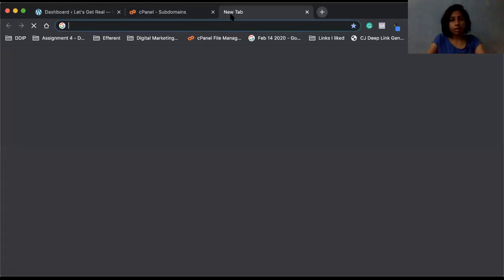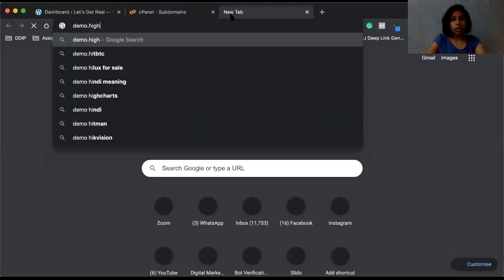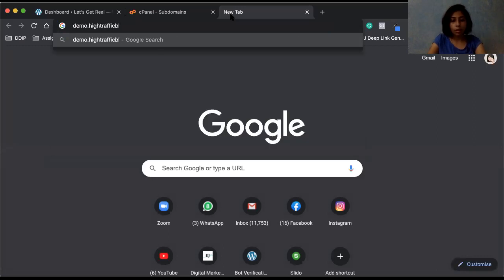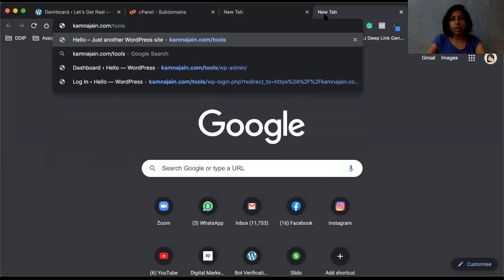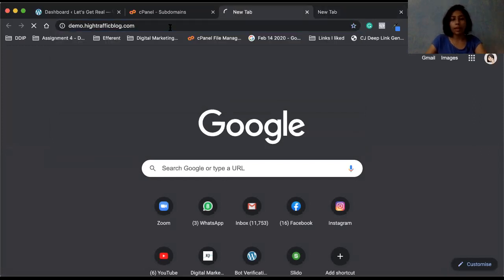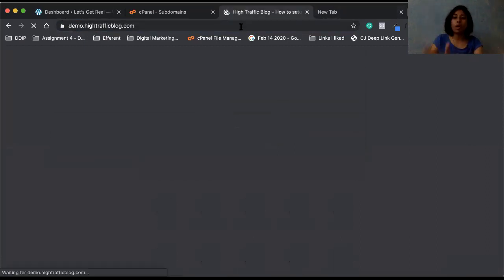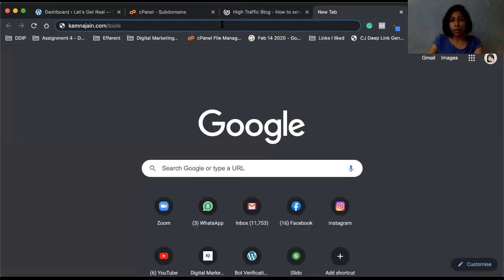So when we discussed the WordPress week, I think we did it on demo.hightrafficblog.com. So you can see that when hightrafficblog.com is the main website, if we add something before that, it is a subdomain. If we have something like kamnajain.com/tools, this is a subdirectory. So this is a subdomain and this is a subdirectory. That is the difference. You can install another WordPress apart from your website on both a subdomain and a subdirectory.